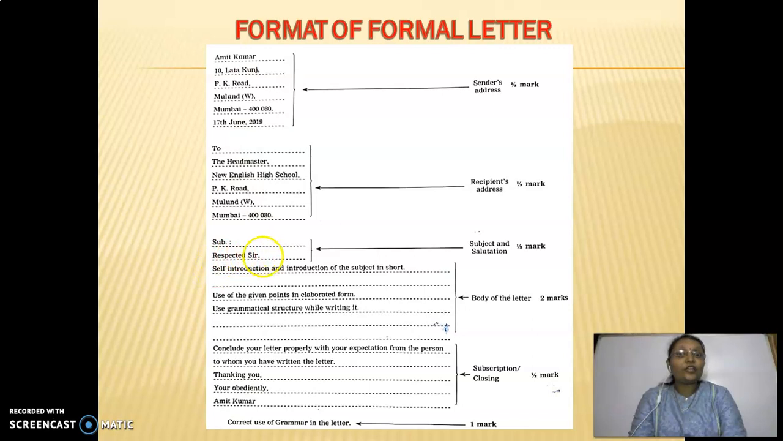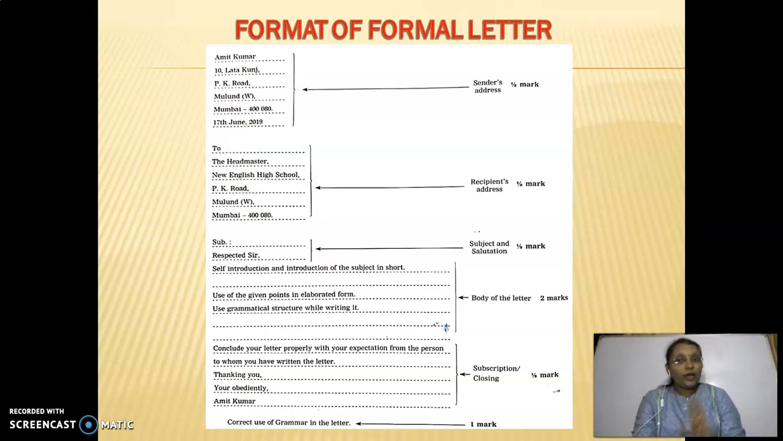Then salutation. Salutation is a little bit different from an informal letter. In an informal letter, you are writing for someone close. But a formal letter is an official letter. So here you have to write respected sir or ma'am, whatever the person or designation given there, that you have to write. That will be for half mark, subject and salutation. After that, body of the letter.